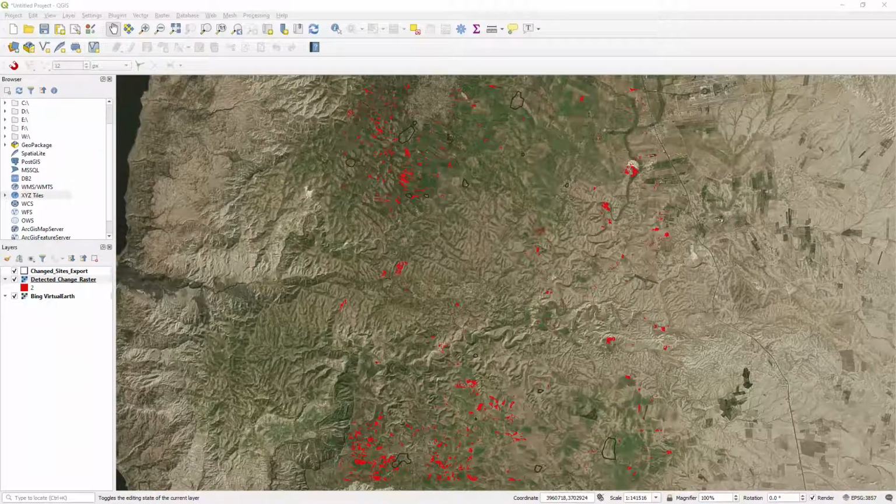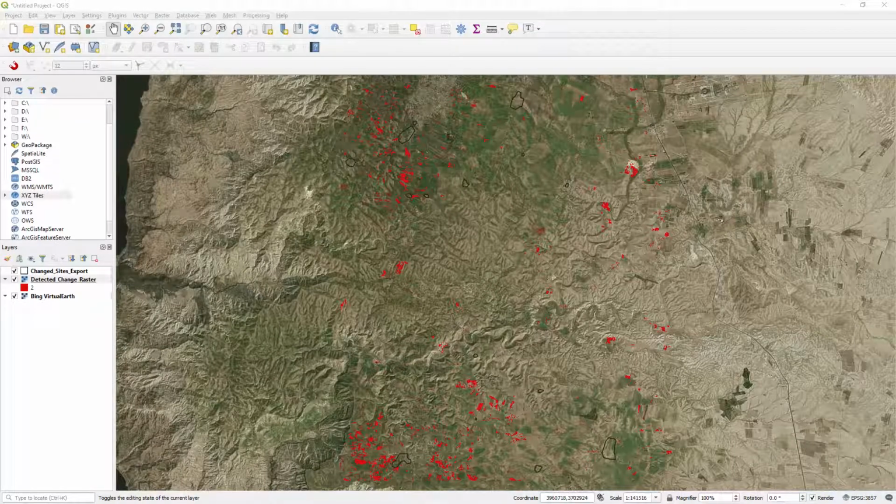We are now going to check our results in QGIS and Google Earth to see if the changes that have been detected by the script represent disturbances to the sites visible in the imagery. This will involve switching between QGIS and Google Earth.